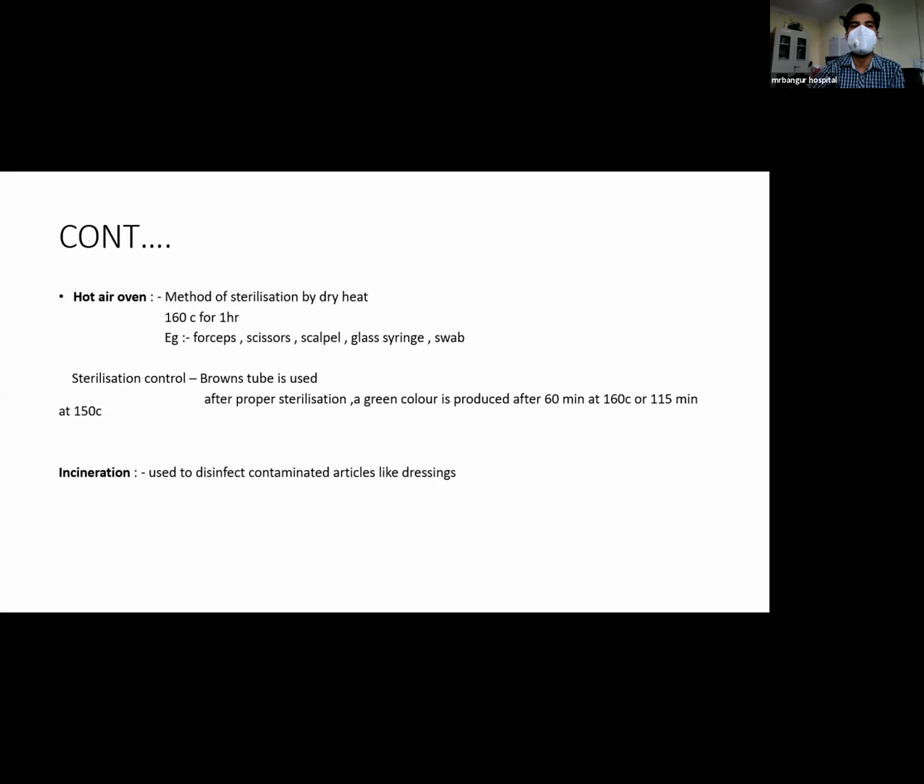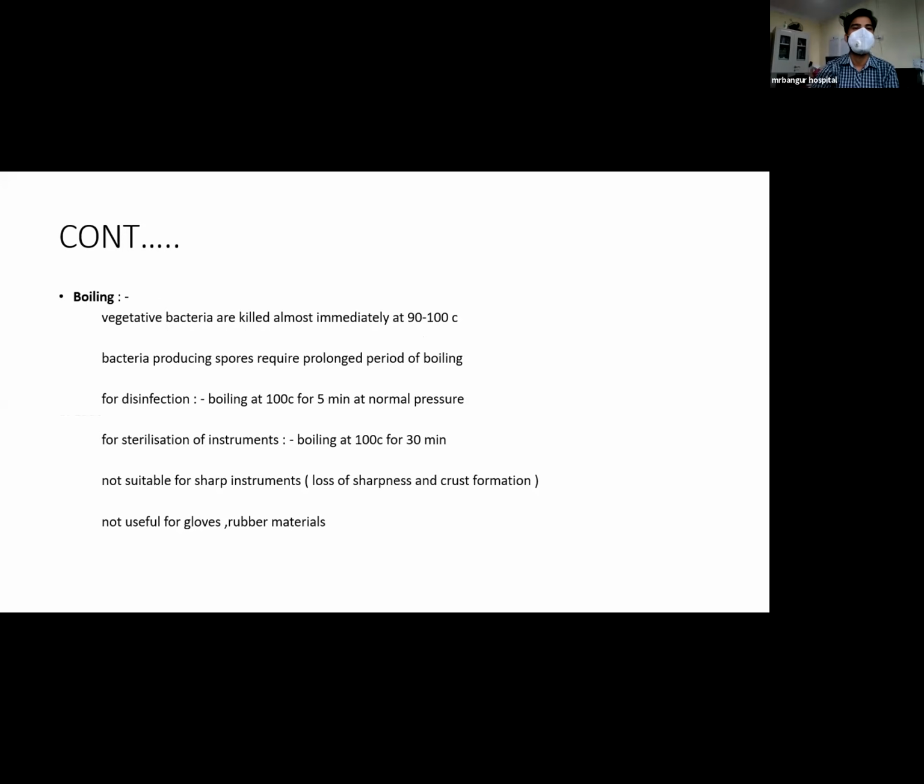Various instruments sterilized by hot air oven are forceps, scissor, scalpel, glass syringe, swabs. For sterilization control, brown tube is used. After proper sterilization, a green color is produced after 60 minutes at 160 degrees Celsius or after 115 minutes at 150 degrees Celsius. Incineration. It is used to disinfect contaminated articles like dressings.